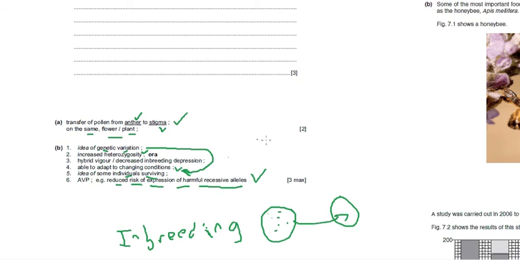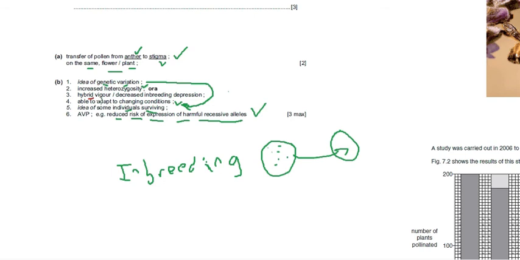So I guess you know what I'm talking about right now. And the only point which is very important, or which you can maybe get confused with, is this hybrid vigor. And hybrid vigor simply means, as I said before, the ability to outbreed. In other words, a plant which is a stud, he can outbreed and all that. So hope I made my point clear. I'll see you in the next video.